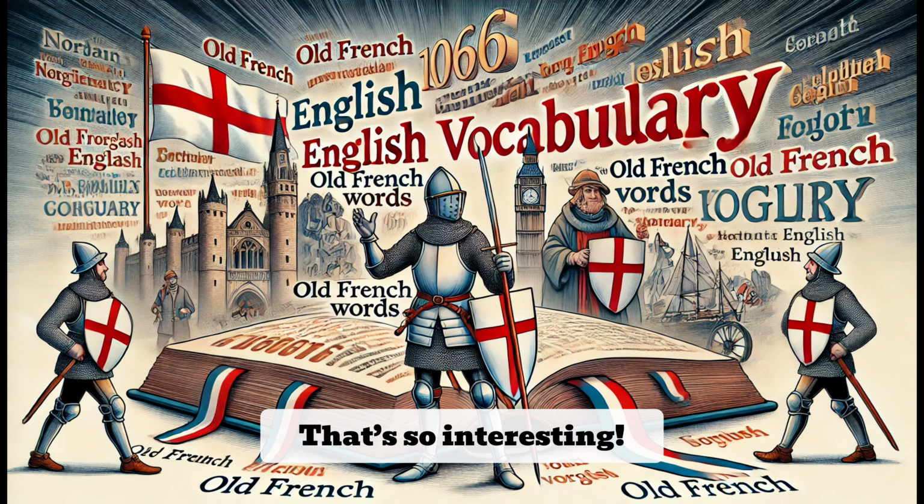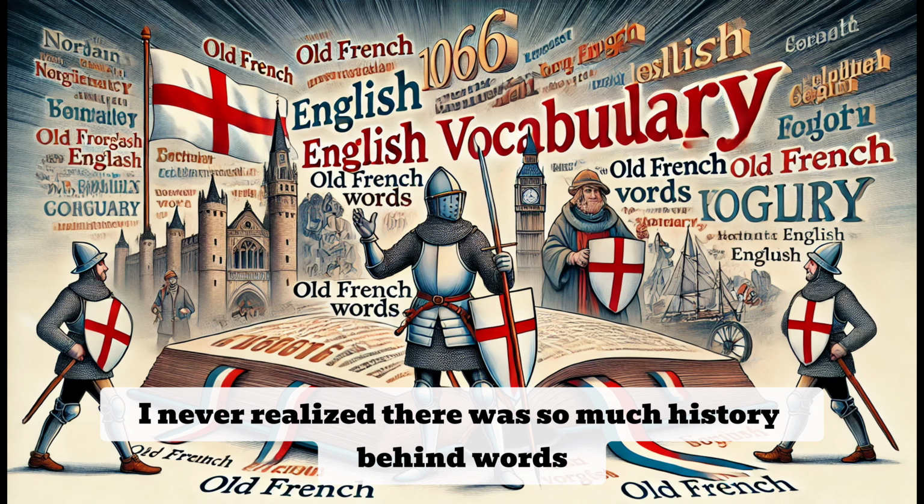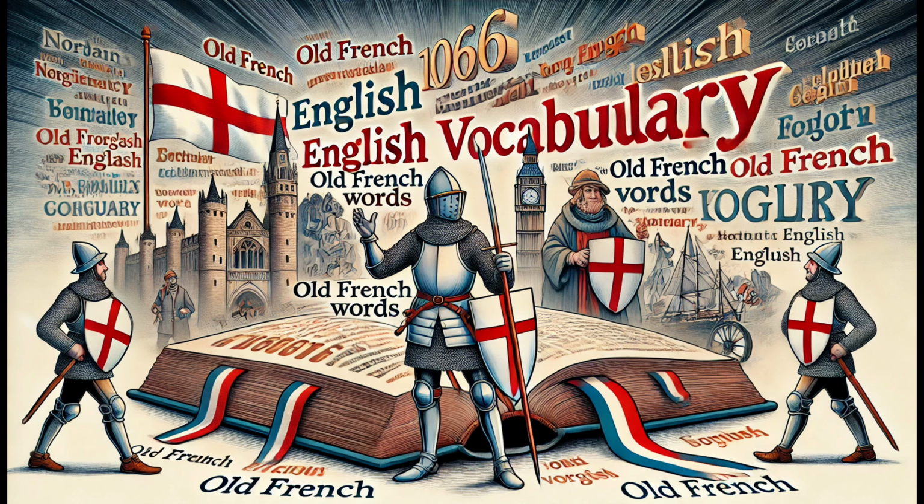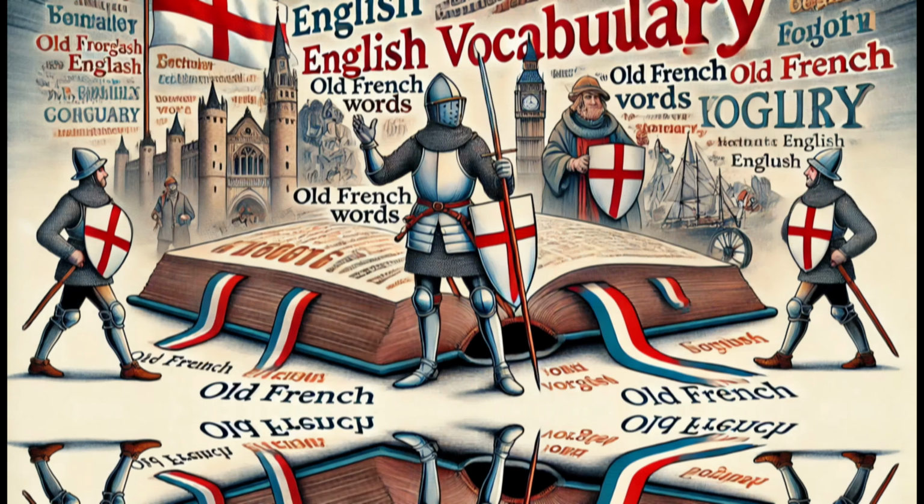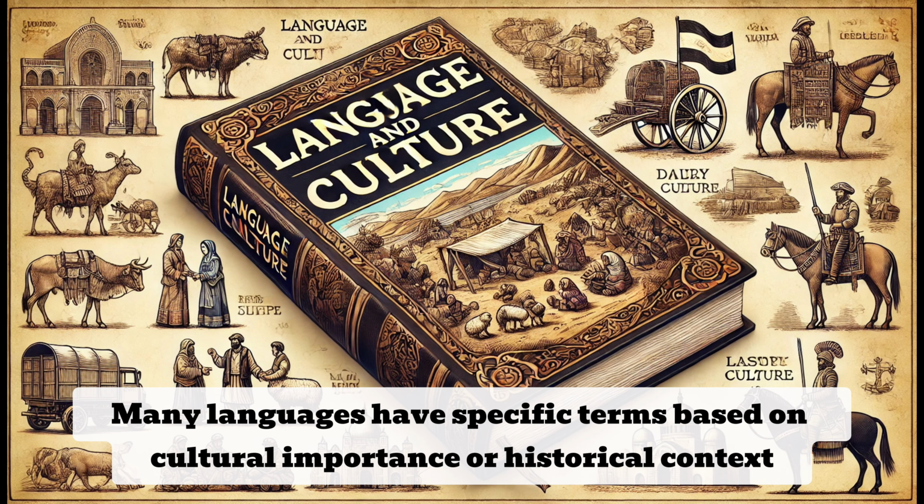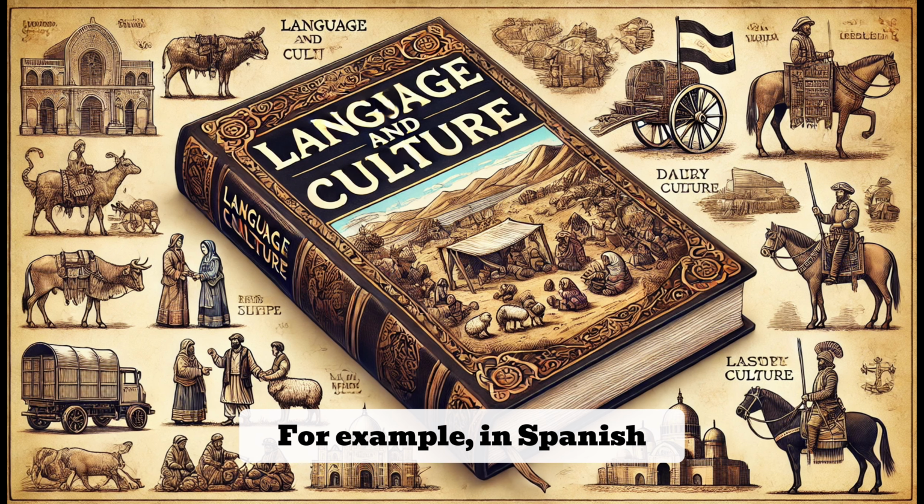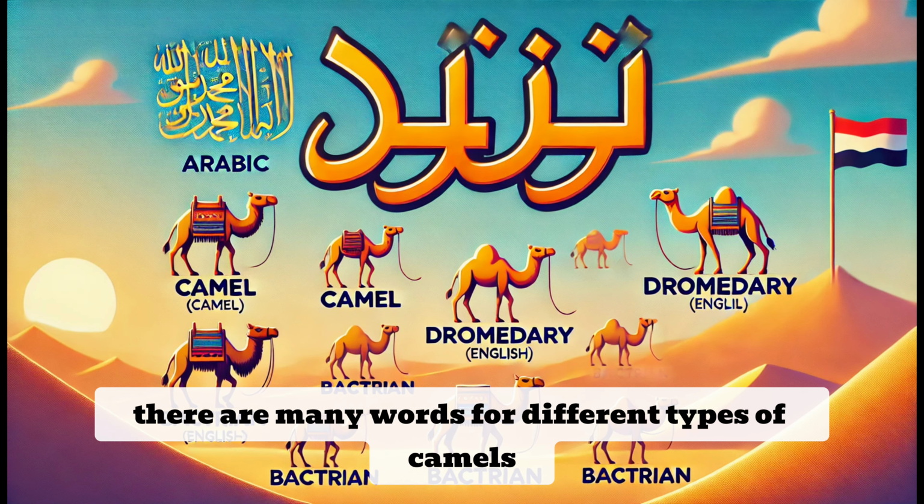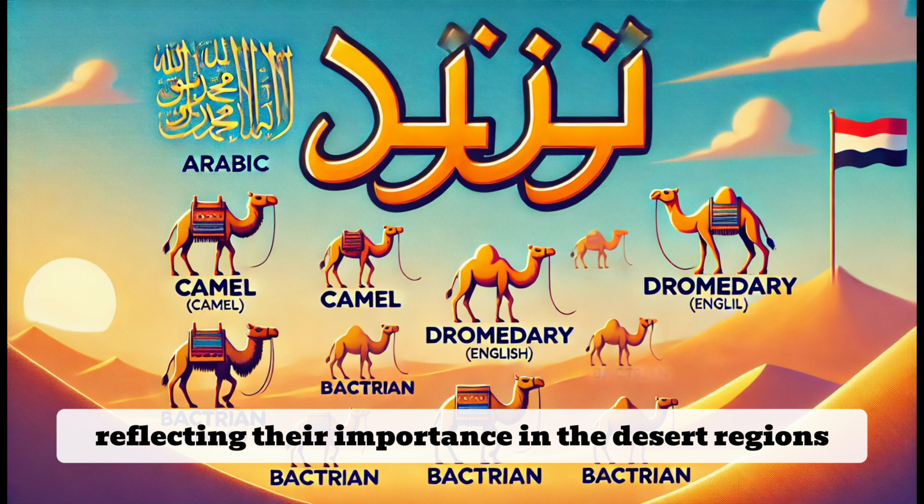That's so interesting. I never realized there was so much history behind words. Does this happen in other languages too? Yes, it does. Many languages have specific terms based on cultural importance or historical context. For example, in Spanish, there are different words for various types of beans because beans are an important part of the diet. Similarly, in Arabic, there are many words for different types of camels, reflecting their importance in the desert